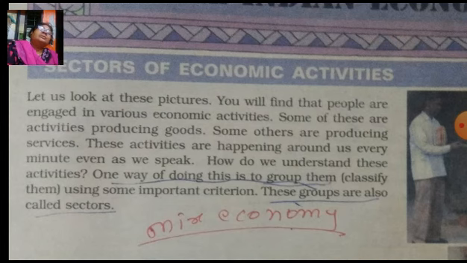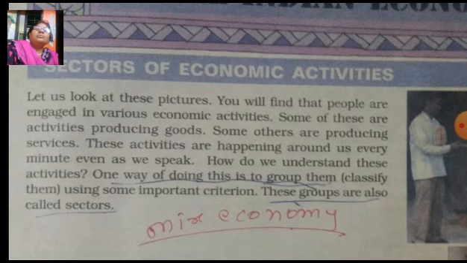You will find that people are engaged in different activities, that may be production of goods and services. These activities are happening around us every minute, even as we speak, everywhere.